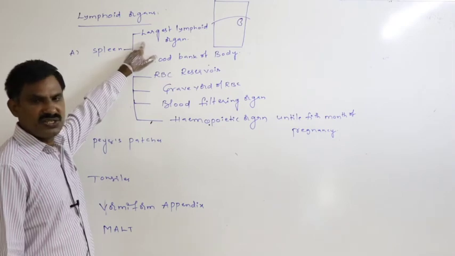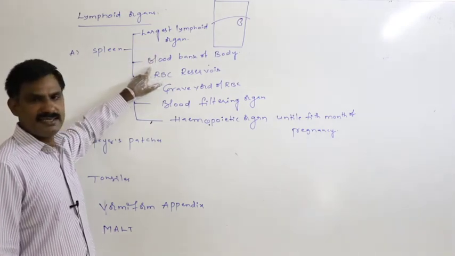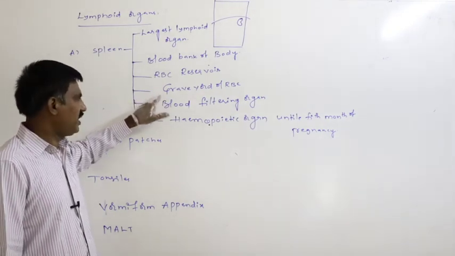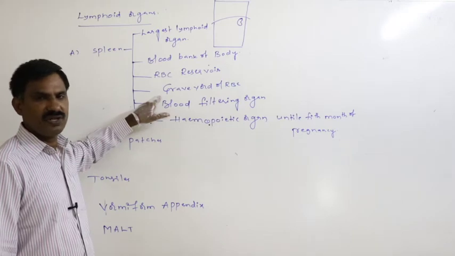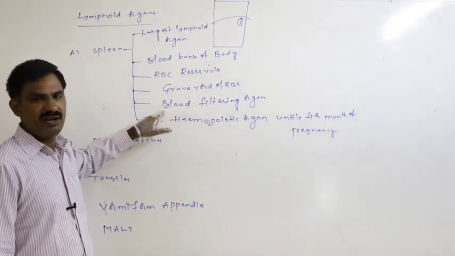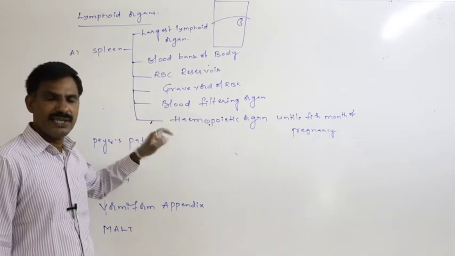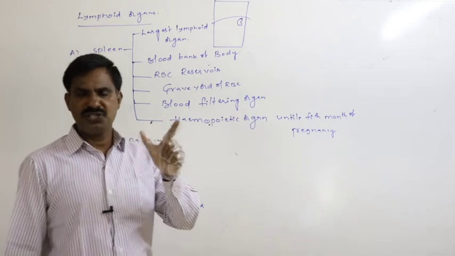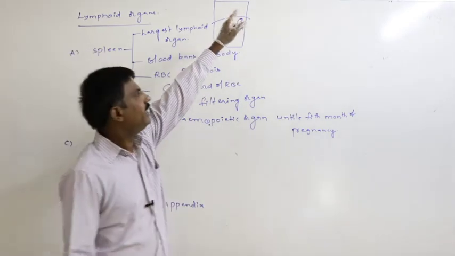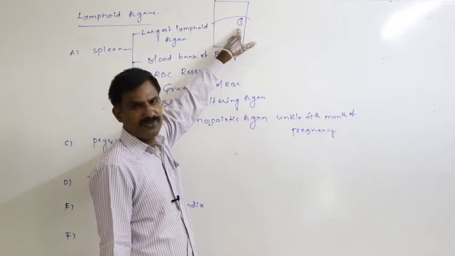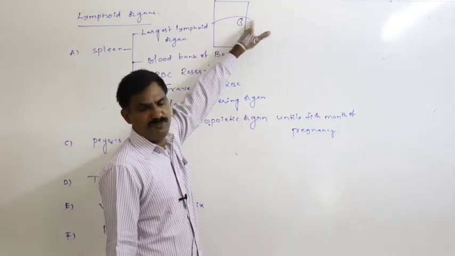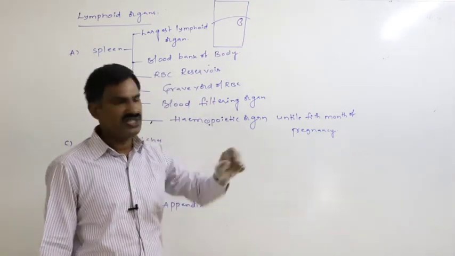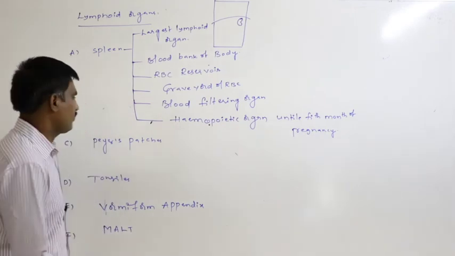It is the largest lymphoid organ. It acts as the blood bank of our body. It principally acts as the reservoir of RBC. It acts as the graveyard of RBC. It is the blood filtering organ. It acts as the hemopoietic organ until the fifth month of pregnancy. What is the location of the spleen in our body? In the abdominal cavity, just below the diaphragm on the left side, this bean shaped gland is said to be the spleen.